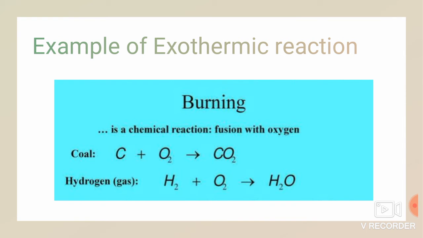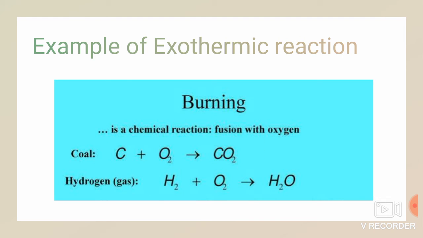Now let us see a few examples for exothermic reaction. I have already told you what is exothermic reaction. It is the reaction in which heat is evolved, or we can say heat is given out. So here the equations are carried out in the presence of burning. The first example you can see is carbon plus oxygen, on burning, it forms CO2.